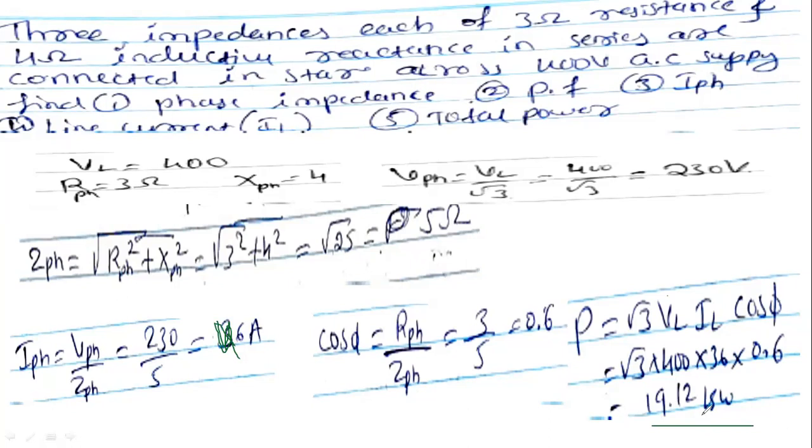Yes, sir. So listen carefully. That is what 19,121.8. What is the unit of that one? Kilowatt. Whatever 19,121.8 is there, that is watt only.